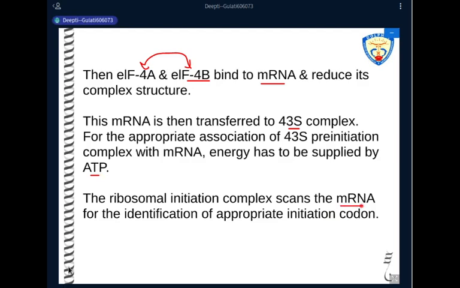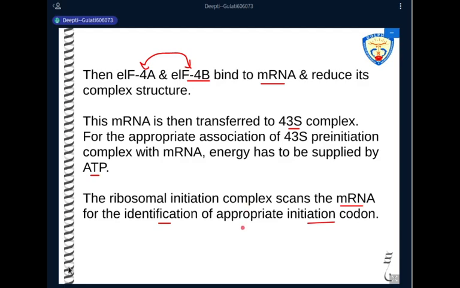That is, it will slide on the messenger RNA to identify the initiation codon, which is AUG. So once this complex binds to the cap region of the messenger RNA molecule, its function is to identify the first codon, that is the AUG codon, which will be coding for methionine.